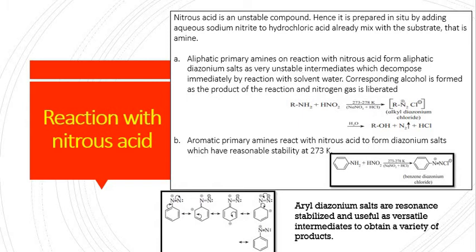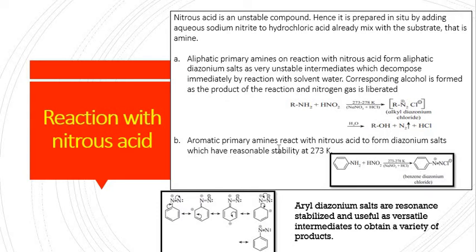nitrogen gas. This is the reaction where HNO2 is produced in situ by the reaction of NaNO2 and HCl. It will react with primary amine to give you alkyl diazonium chloride, and with the reaction of water, this diazonium salt will be converted into alcohol along with the elimination of nitrogen.